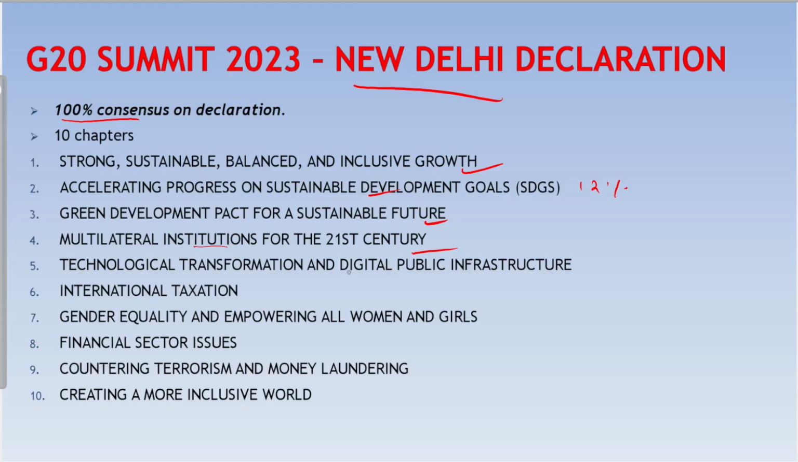The declaration talks about gender equality being of fundamental importance and that investing in the empowerment of all women and girls has a multiplier effect in implementing the 2030 agenda. On terrorism, G20 leaders condemned all forms of terrorism and committed to meet the needs of the Financial Action Task Force.